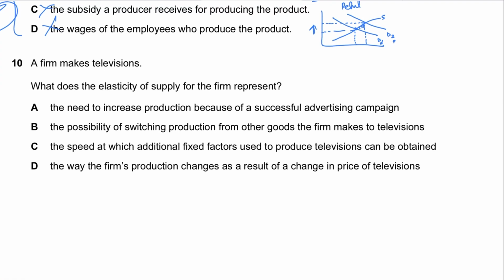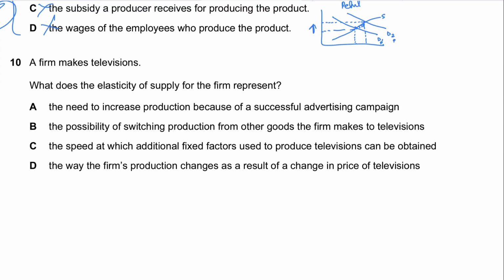Option C says the speed at which additional fixed factors used to produce televisions can be obtained. This is again incorrect because option C relates to one factor that affects the elasticity of supply, but it's not the definition itself. If we can obtain these fixed factors at a very high speed, then PES would be elastic, more responsive, right? Because fixed factors are representing fixed inputs and resources. So this is again a factor affecting elasticity, not the definition of elasticity itself.